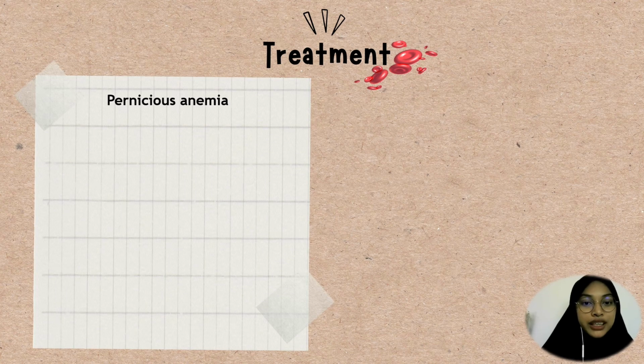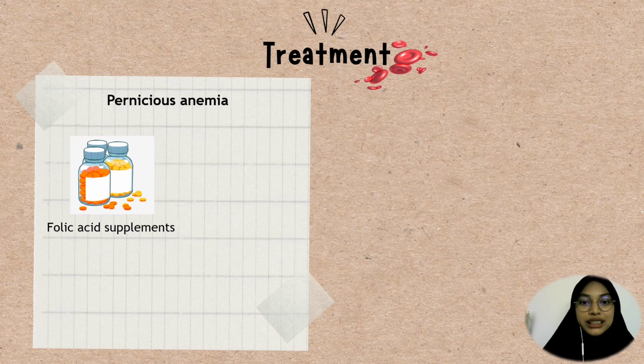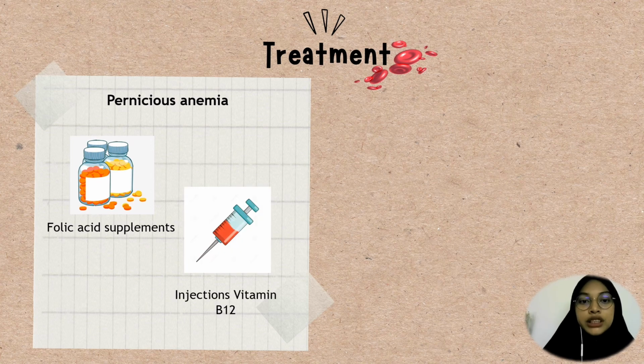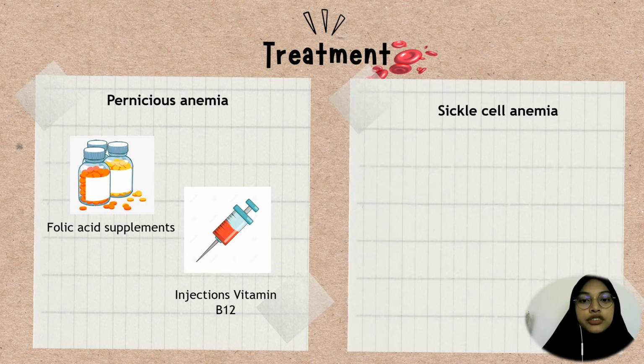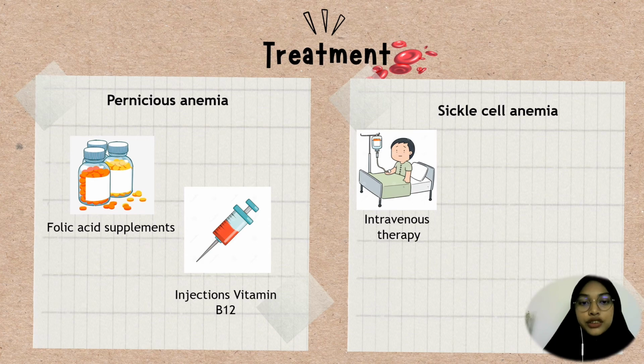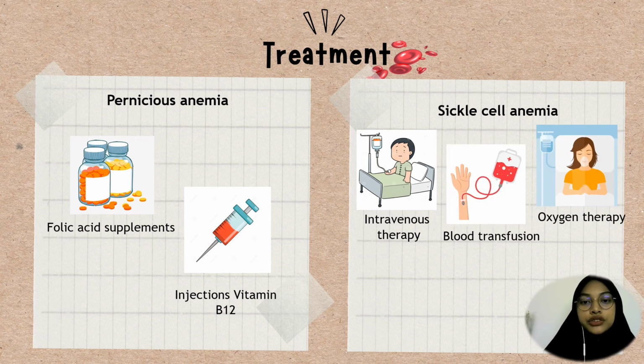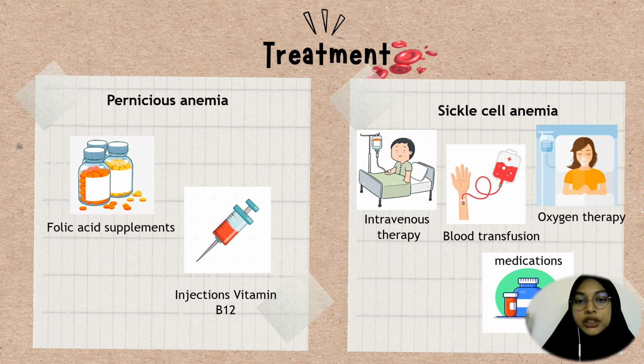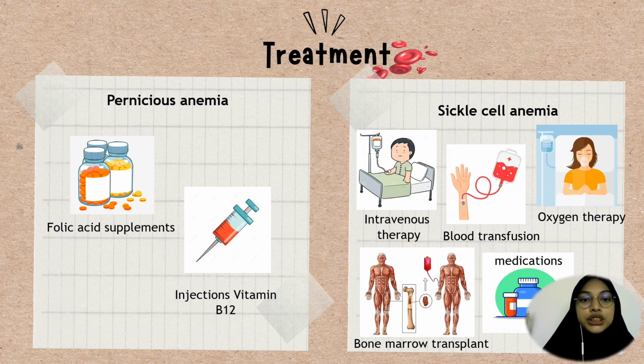For pernicious anemia, the intake of folic acid supplements can help in folic deficiency anemia treatment. Vitamin B12 is administered through injection. And the treatment for sickle cell anemia involves intravenous fluid, oxygen therapy, blood transfusion, and pain-relieving medication. Hydroxyurea is an oral medication which can increase fetal hemoglobin and make red blood cells bigger. A bone marrow transplant is also a treatment option to cure this type of anemia.